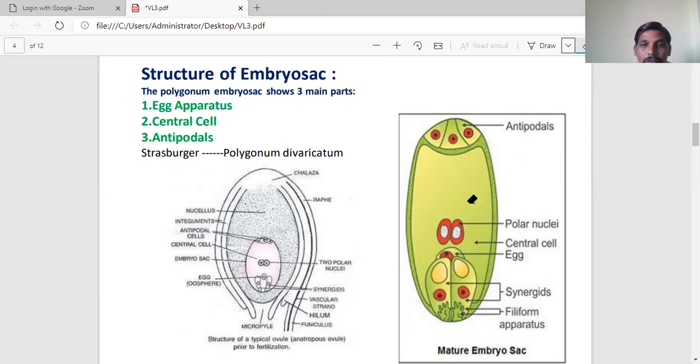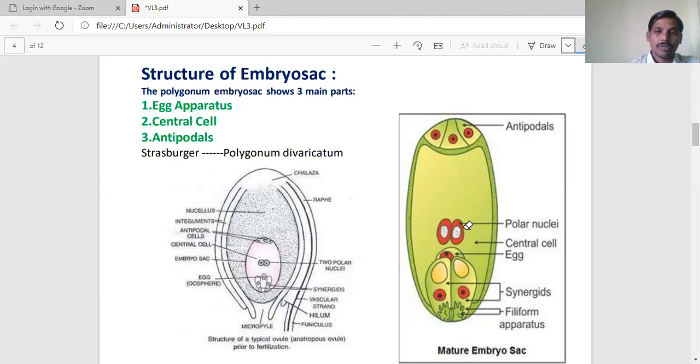The middle one, the largest cell of the embryo sac, is known as the central cell. The central cell is also called the secondary nucleus. Why is it called the secondary nucleus? Because it is a combination of two polar nuclei. When the two polar nuclei fuse, they form the secondary nucleus. This secondary nucleus is also involved in the fertilization process. It combines with another male gamete and forms a triploid cell known as the primary endosperm.